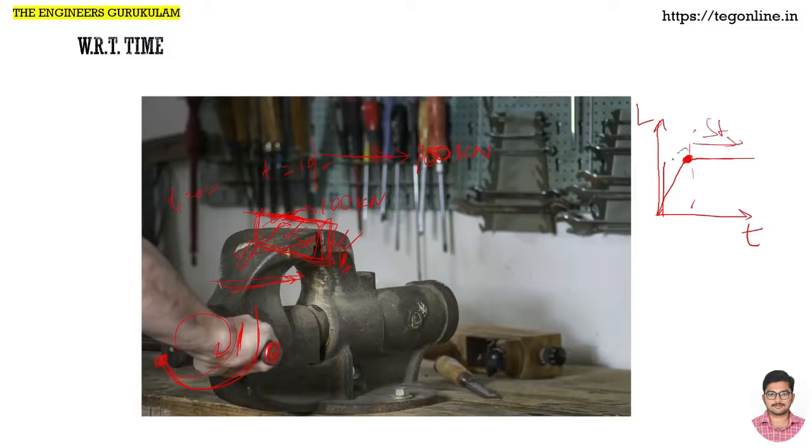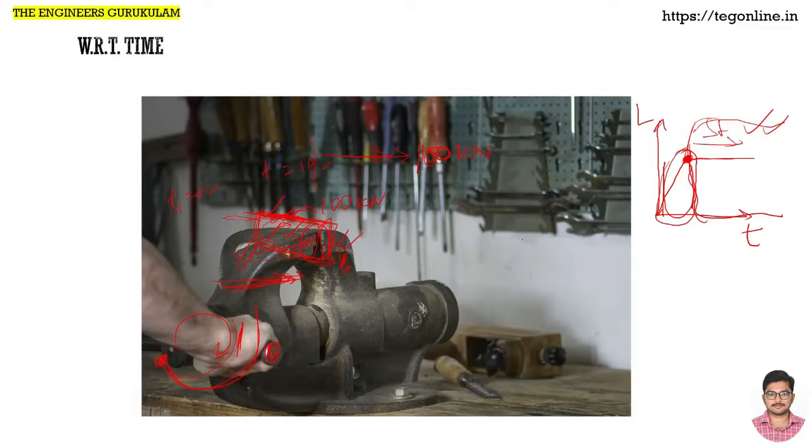So overall, during this part, when we are tightening it, loading the block between these jaws, we are not going to perform our actual function, right? We are not going to machine the block until it is completely gripped. So in this part we are neglecting it, and we are considering only from this part onwards, because from here we have the actual function or purpose we intend. In such a way, we consider gradually applied load as static load.